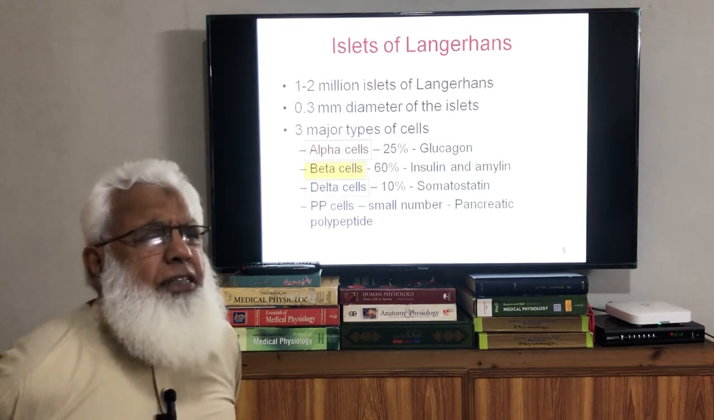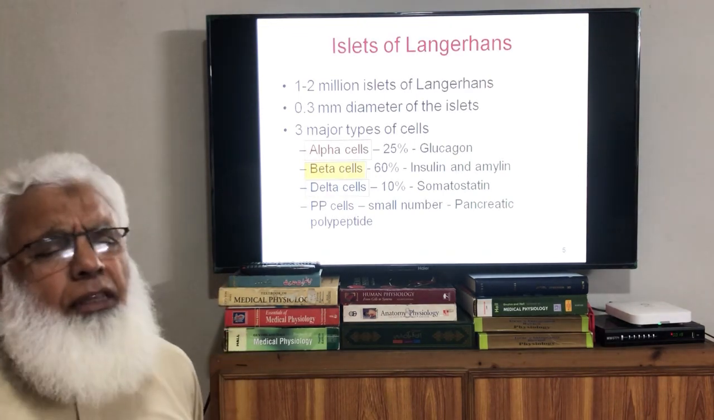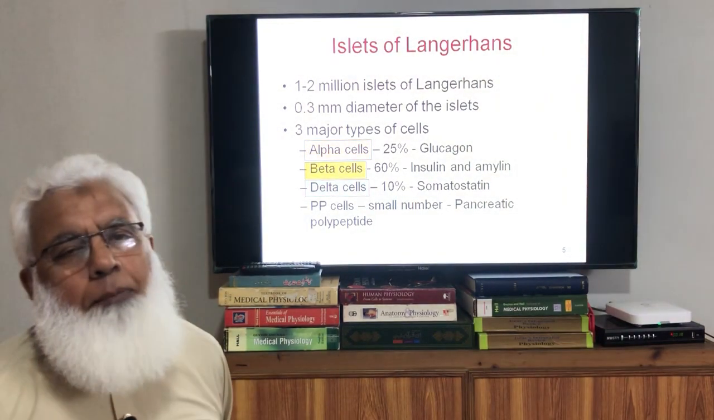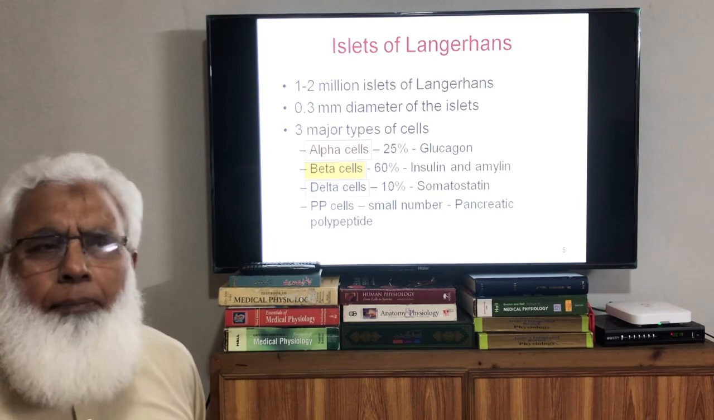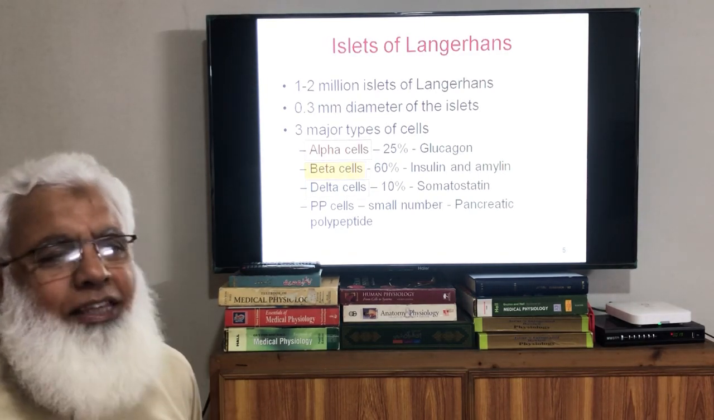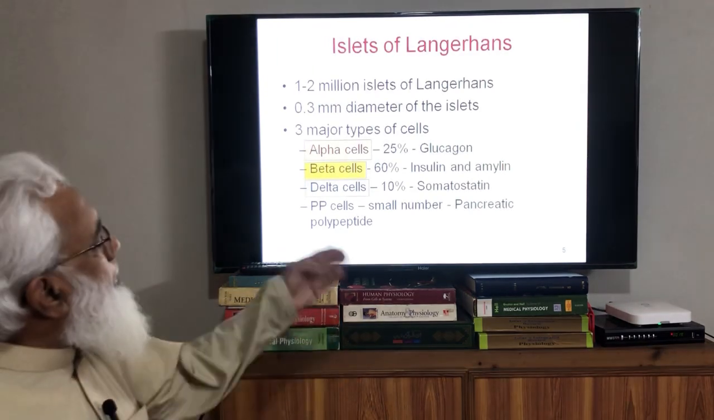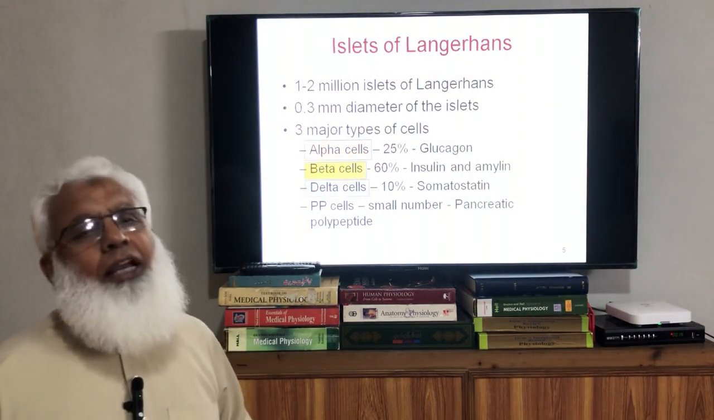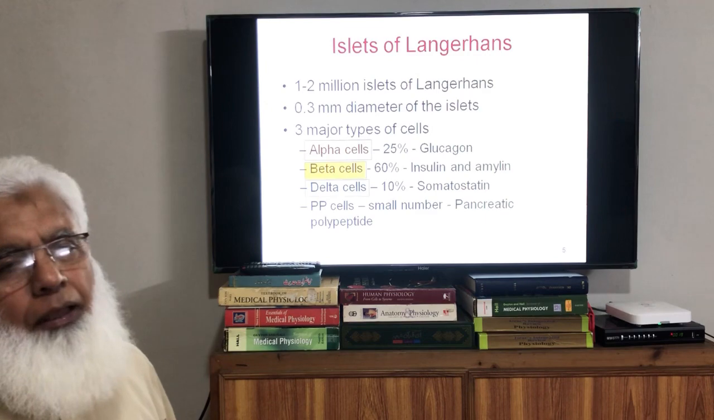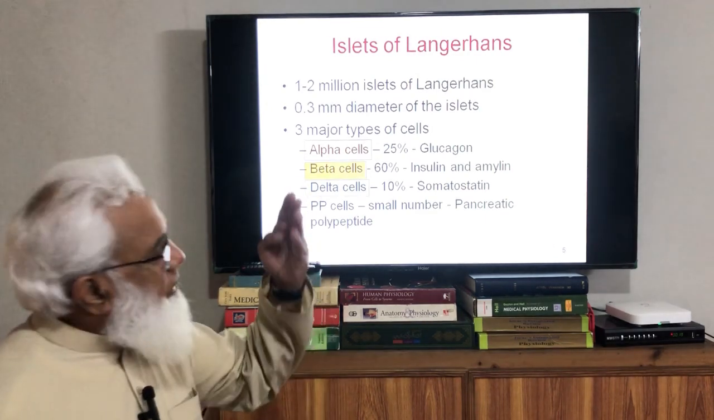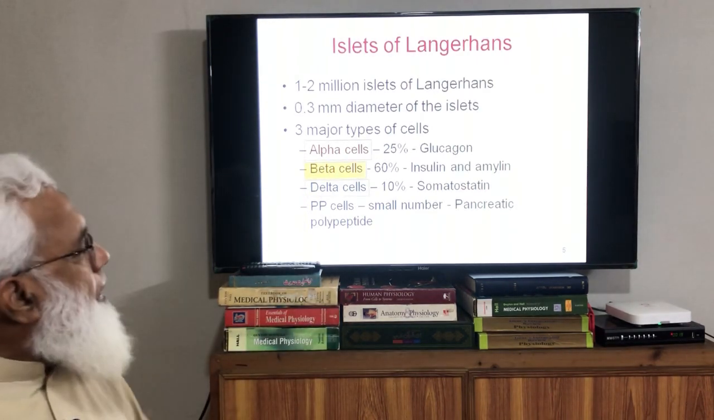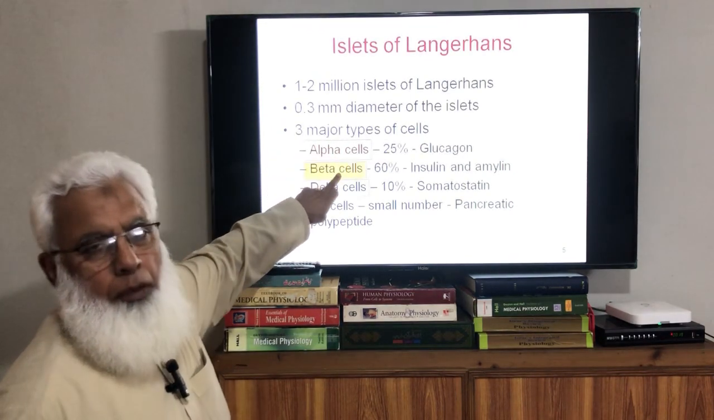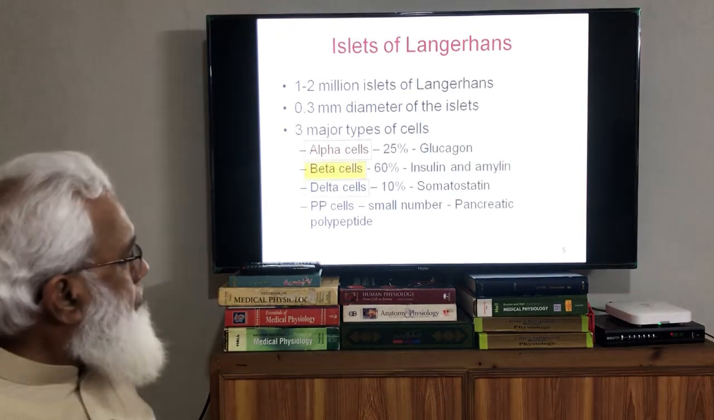There are some other cells as well. They are not named as a special cell. They are known as PP cells, pancreatic polypeptide cells. They produce another protein which has not been given a separate name. It is simply called pancreatic polypeptide because we do not know exactly the importance of that hormone. Important hormones are only these two: alpha cell producing glucagon, beta cell producing insulin.